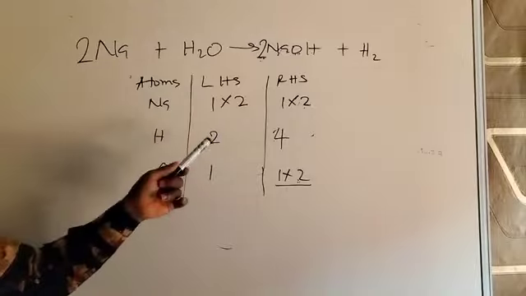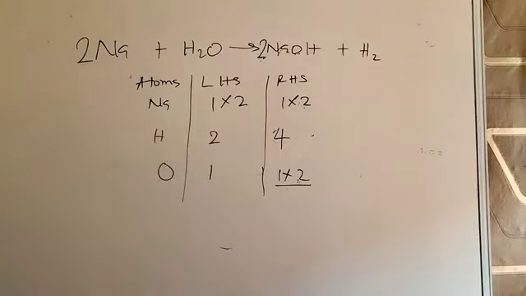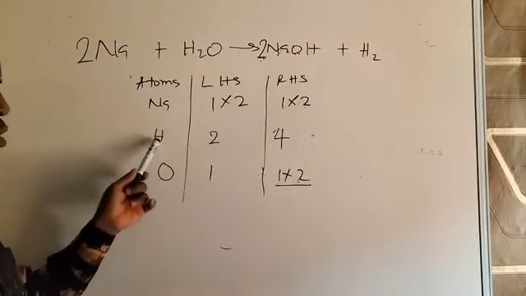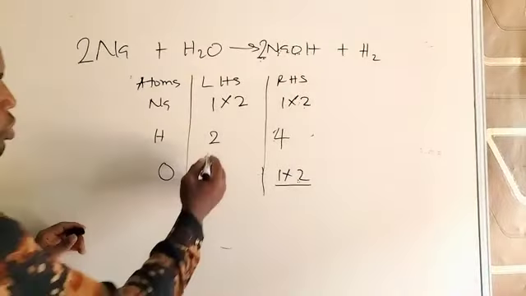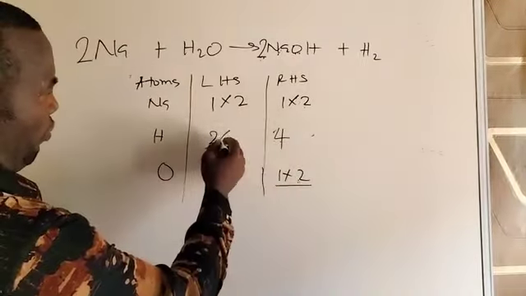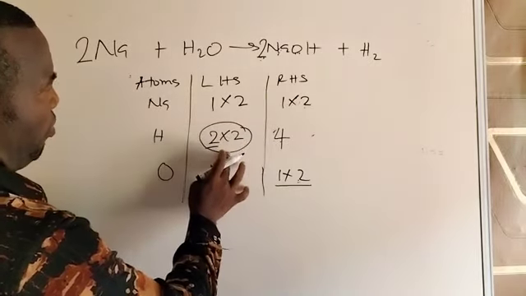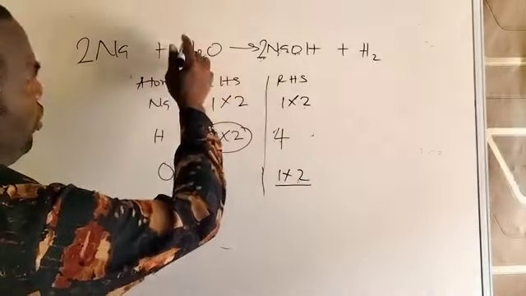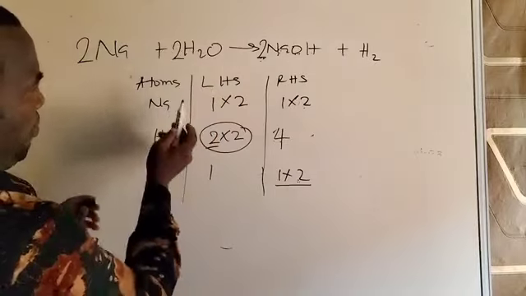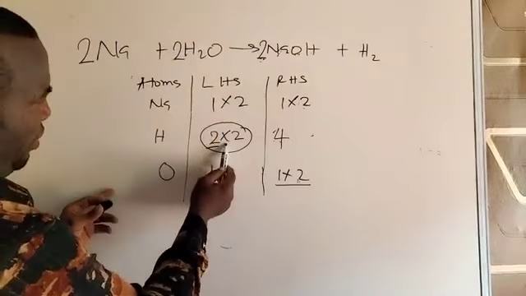Now you can start with hydrogen, or you can start with oxygen. So we start with hydrogen. Find a number that multiplies these 2 to give you 4. And that number, of course, is 2. You increase hydrogen on the left-hand side, which is here. Water, where you have hydrogen, you put 2 in front. That makes hydrogen 4, as you can see.